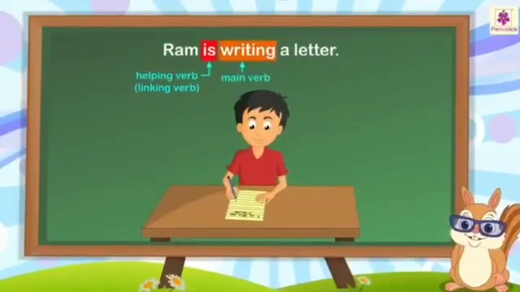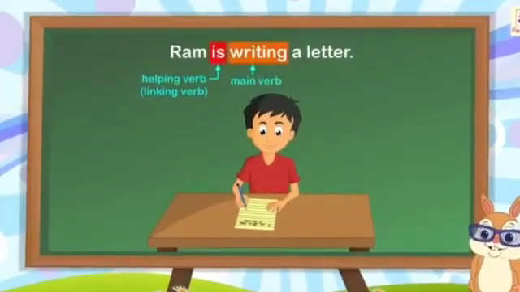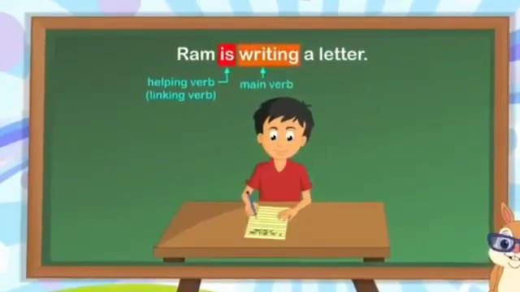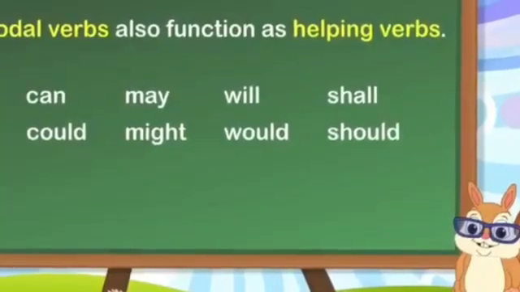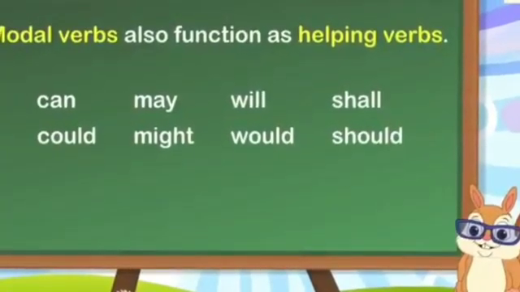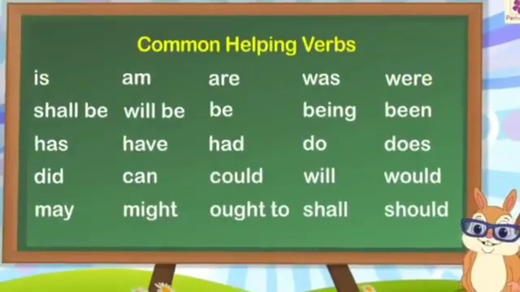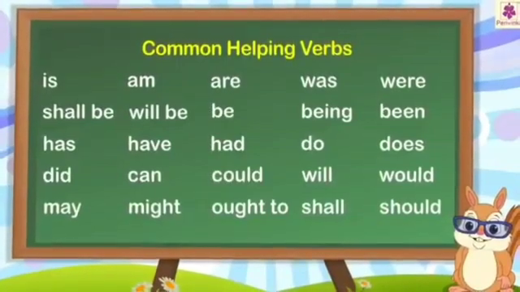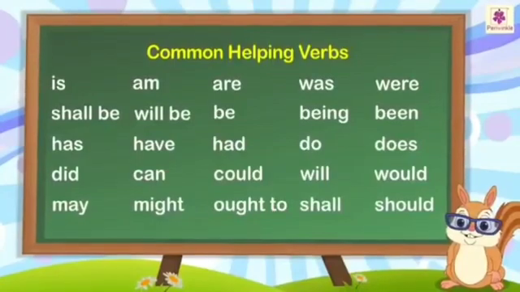Linking verbs or being verbs function as helping verbs in some sentences. For example, Ram is writing a letter. So in this sentence, is is a helping verb and writing is a main verb. Modal verbs also function as helping verbs. For example, can, may, will, shall, could, might, would, and should. Common helping verbs you can see on the display board. For example, is, am, are, etc.